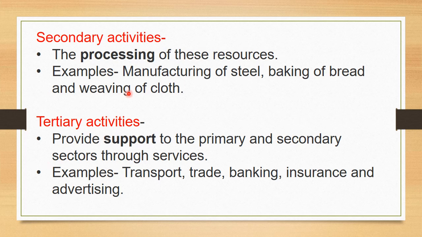So what are the examples? Manufacturing of steel: one natural resource we have extracted and using that we are manufacturing steel. Baking of bread: wheat is something we have cultivated using primary activity, and now we are processing that resource and making it into bread. Understood, children? Processing of natural resources is called secondary activity.